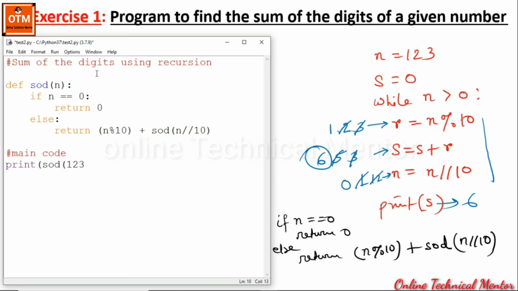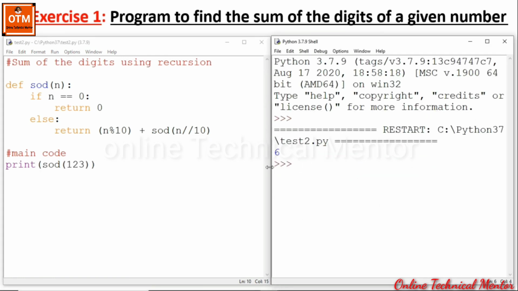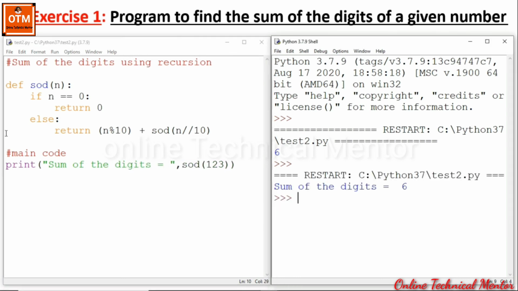Next, within the main code, let me call the function SOD. Suppose I'm passing the parameter as 123. Look what it gives in the output. Look, the output is 6. That is the sum of the digits 1 plus 2 plus 3. That means the program is working correctly.